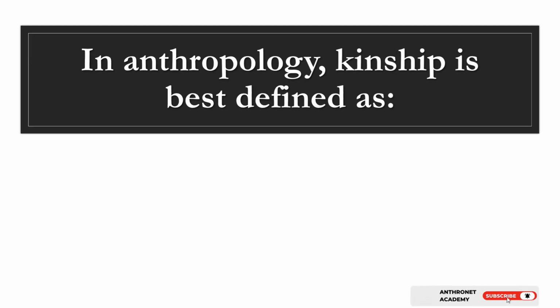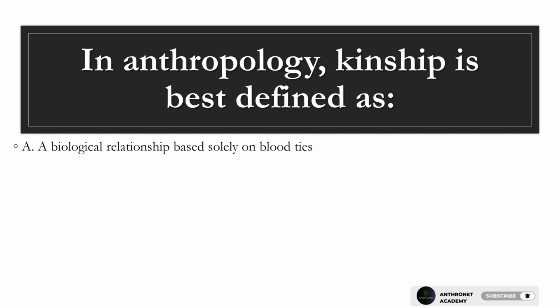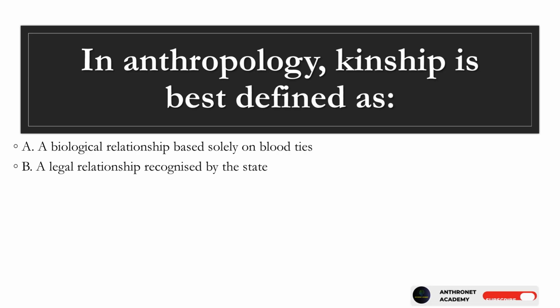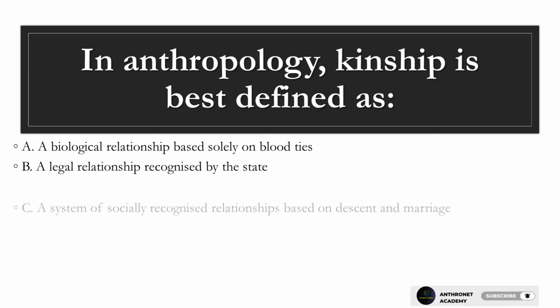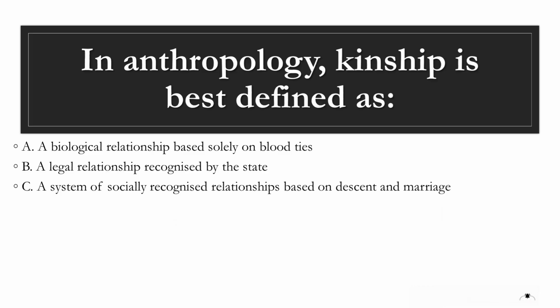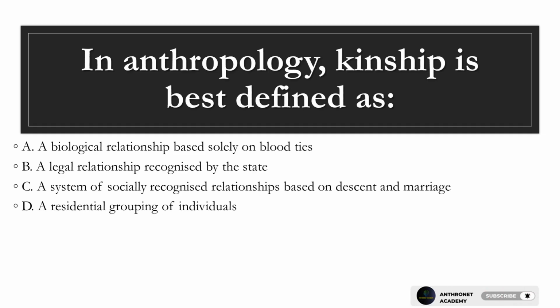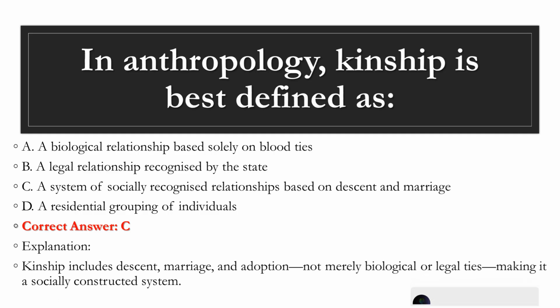Question 21. In anthropology, kinship is best defined as A. A biological relationship based solely on blood ties. B. A legal relationship recognized by the state. C. A system of socially recognized relationships based on descent and marriage. D. A residential grouping of individuals. Correct answer, C. Explanation. Kinship includes descent, marriage, and adoption, not merely biological or legal ties, making it a socially constructed system.